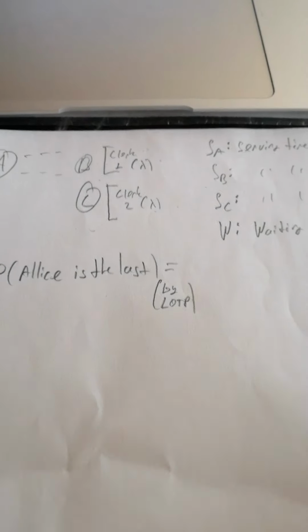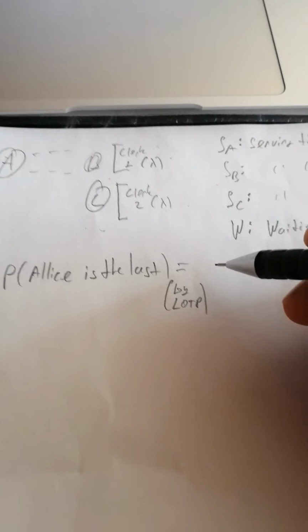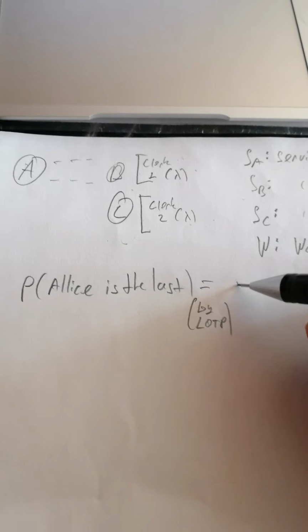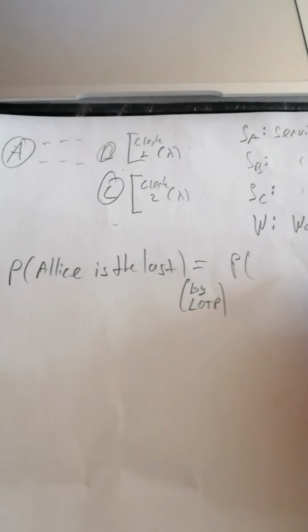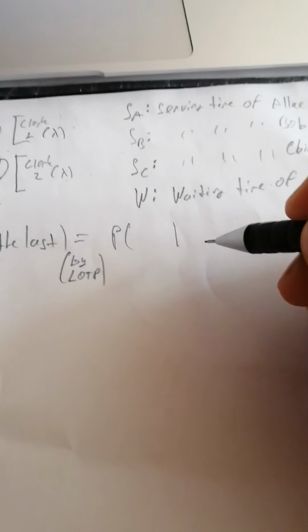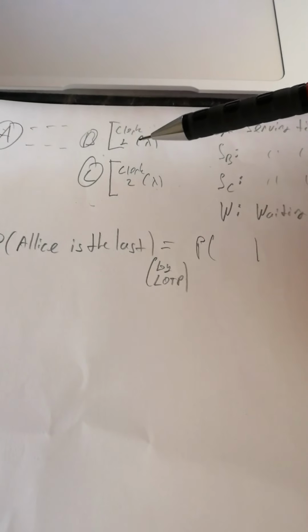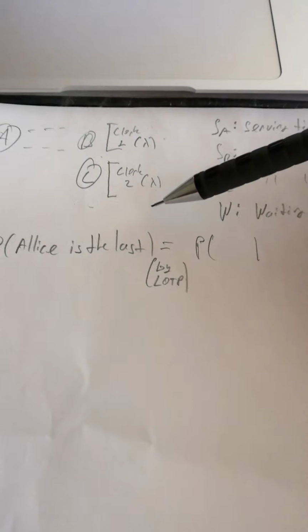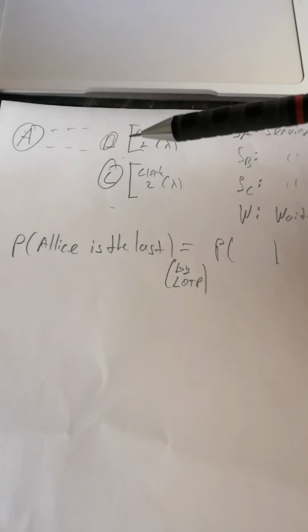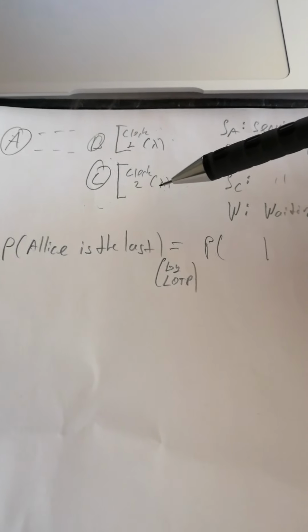So, I will start with the given part. Whether Bob leaves first or Claire leaves first affects which clerk Alice is being served by.